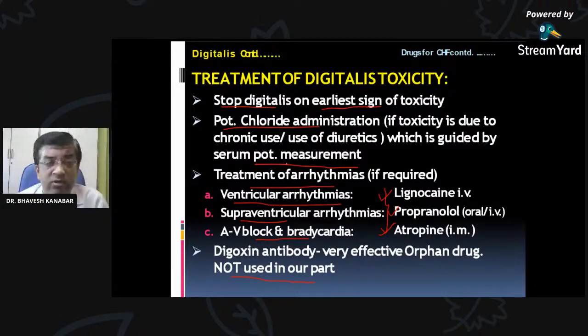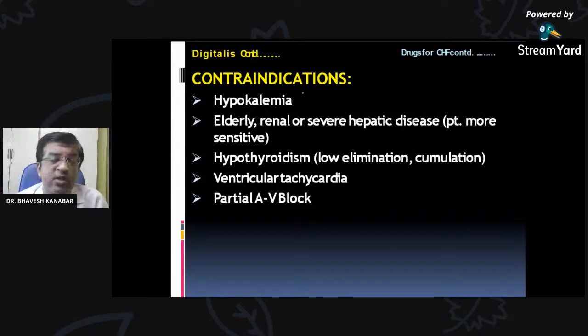Given in digitalis toxicity. Contraindications of digitalis: in which conditions should it not be given? Hypokalemia, because digitalis itself causes hypokalemia, so if serum potassium is already low, it cannot be given. In elderly patients and in renal and severe hepatic disease, because these patients are more sensitive. In hypothyroidism, because of low elimination. In ventricular tachycardia, because it already causes ventricular arrhythmia.